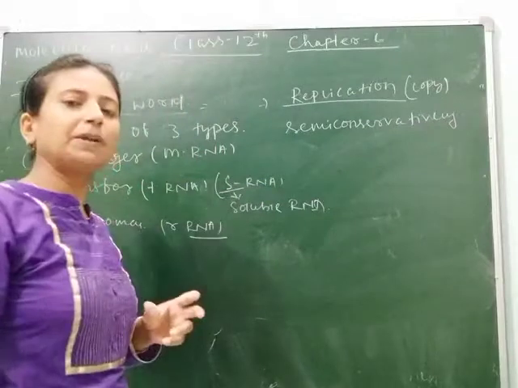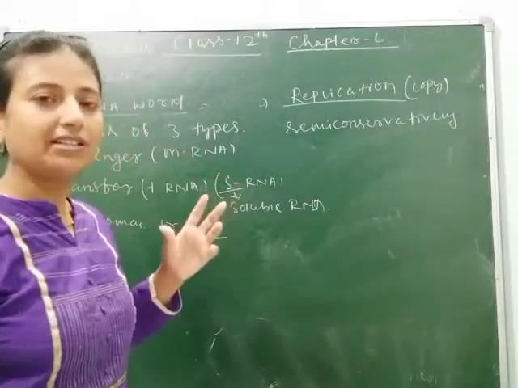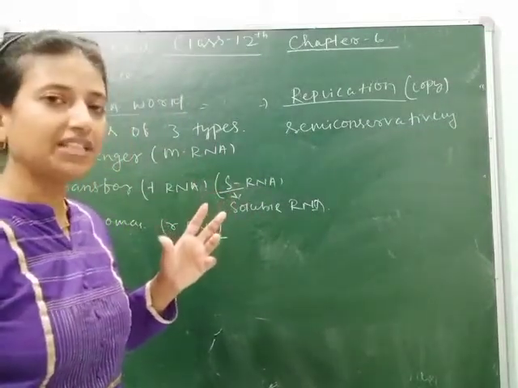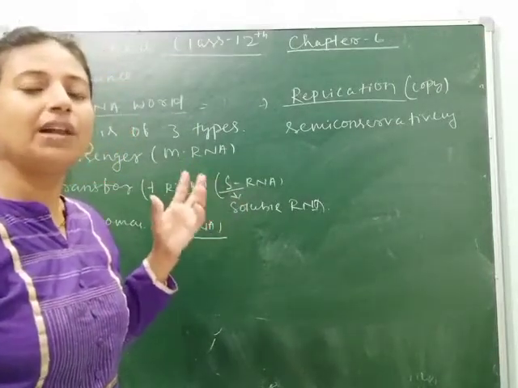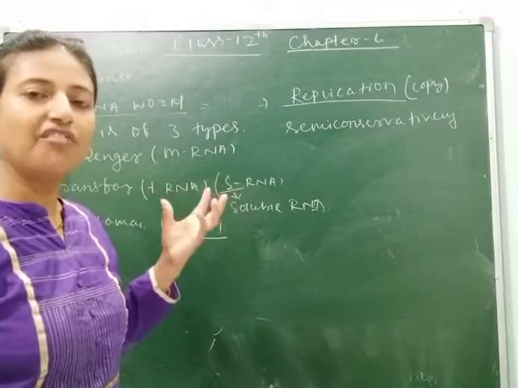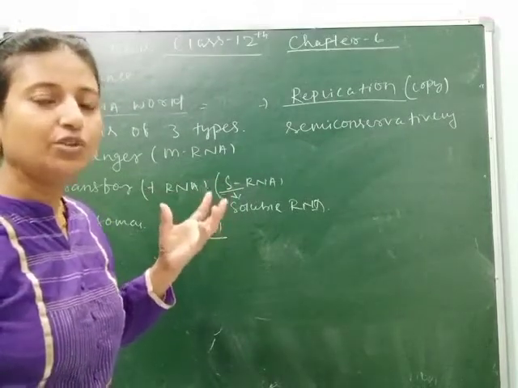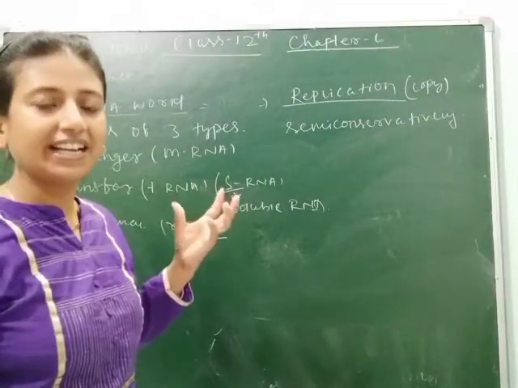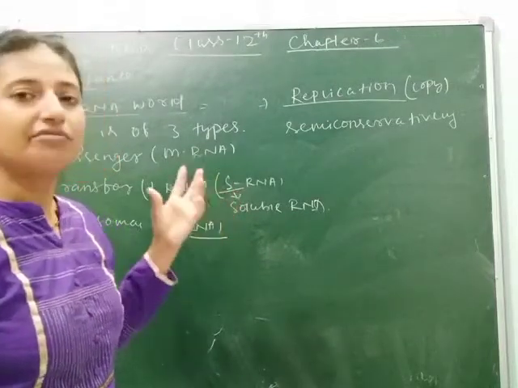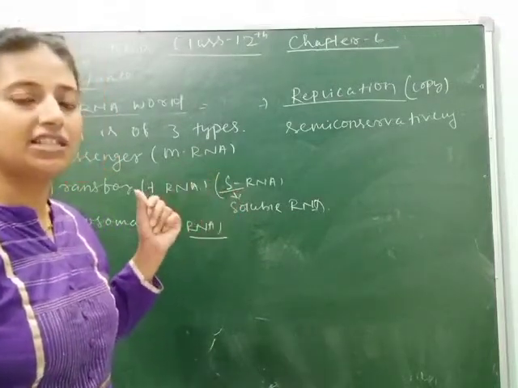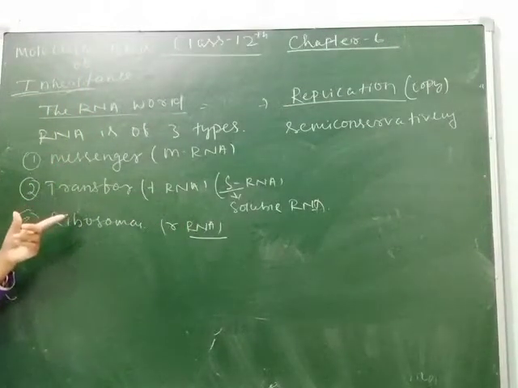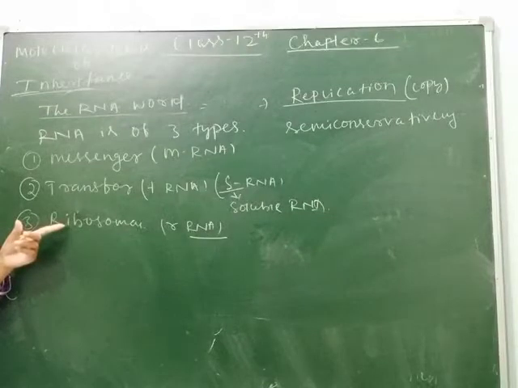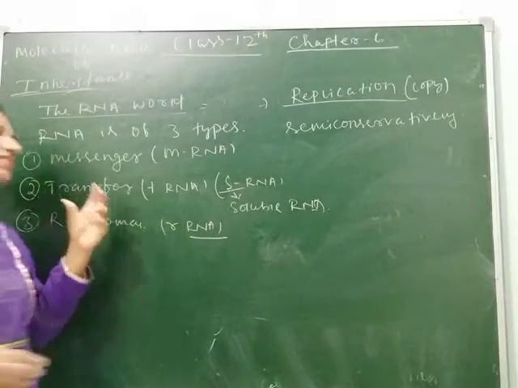So this is also explained by an experiment that is called as semi-conservative DNA replication. We will study this later. Now let's understand who gave the double helical structure or the model of double helical structure of DNA? You know about Watson and Crick. So here Watson gave the double helical structure of DNA, and he said that during replication one strand of DNA. Clear, students? So the DNA replication means it is only a single strand.